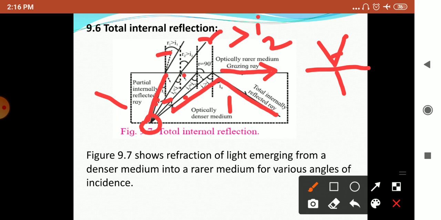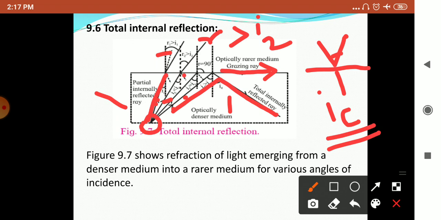At a particular angle of incidence, that is IC, which is known as the critical angle, the corresponding angle of refraction in the rarer medium is 90 degrees. For angles of incidence greater than IC, the ray does not enter the rarer medium at all, but is reflected totally into the denser medium.